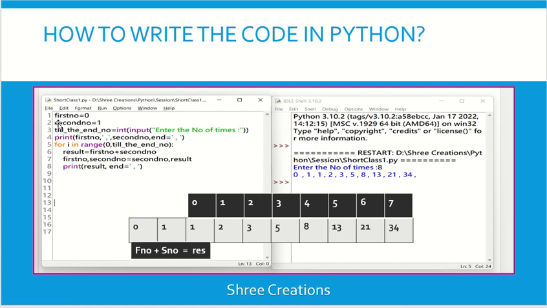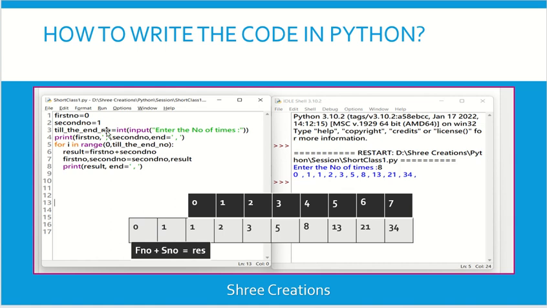What I declared here: first number, second number. What is the first number? 0. Second number, 1. Then the end number variable. And I am getting the runtime input: int input, enter the number of times. So, once I run this code, I am getting the runtime input. See here, enter the number of times. I entered 8. That means the value of this variable is 8.